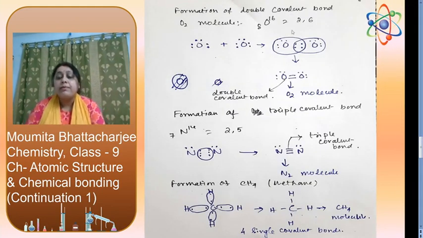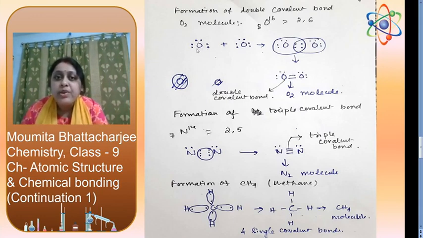Now the formation of a double covalent bond. In the case of oxygen, we can see oxygen needs 2 more electrons to satisfy the octet. So what will happen? Each oxygen will give 2 electrons to make a set of 4 electrons, and these 4 electrons, that means 2 pairs, will be equally shared by the two oxygen atoms. Here you can see the oxygen double bond.